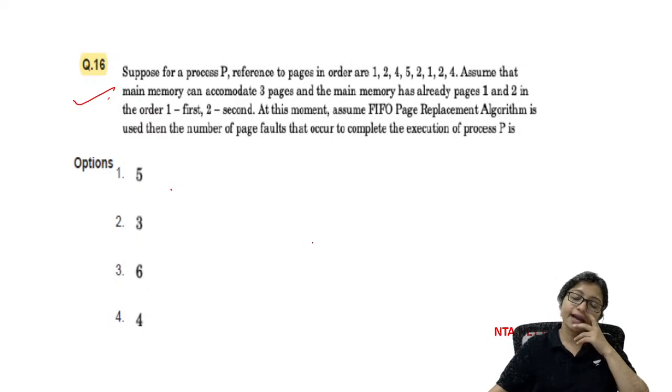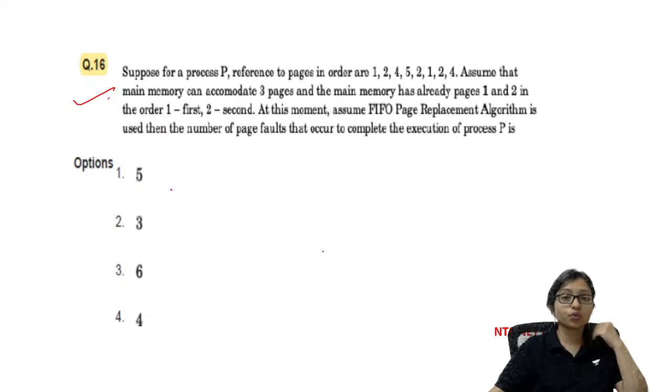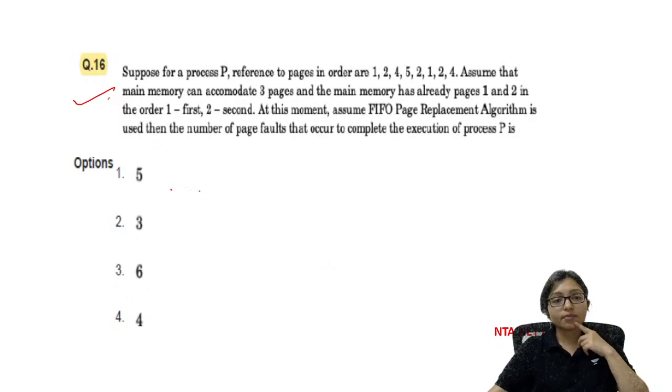Do it correctly after the class. You can do it correctly. Practice it all so that your concept will be clear. But this one, do it now. This one must be done now.